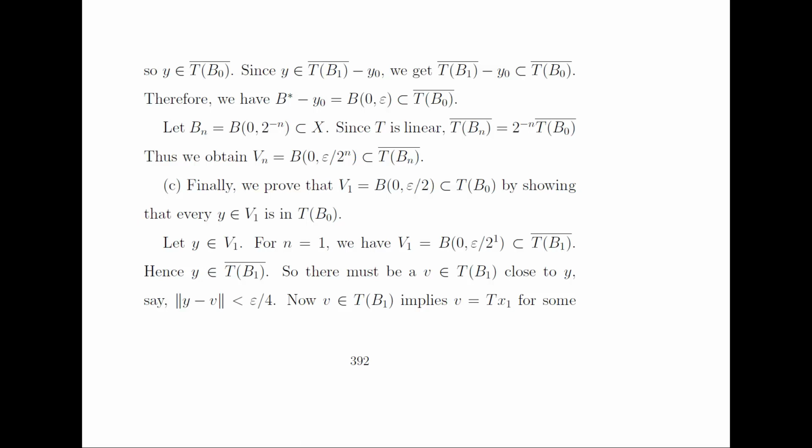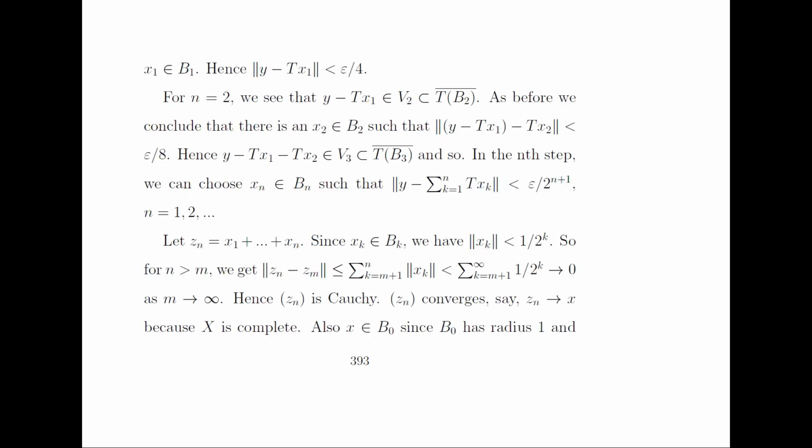So finally, we prove that V1, which is equal to the ball B(0, epsilon by 2), is a subset of T(B0), by showing that every y belonging to V1 is in T(B0). So let y belong to V1. For n equal to 1, we have V1 equal to the ball having center 0 and radius epsilon by 2, which is a subset of the closure of T(B1). And hence y belongs to the closure of T(B1). So there must be a v belonging to T(B1) close to y, say the norm of y minus v is less than epsilon by 4. So now v belonging to T(B1) implies that v is equal to T(x1) for some x1 belonging to B1.